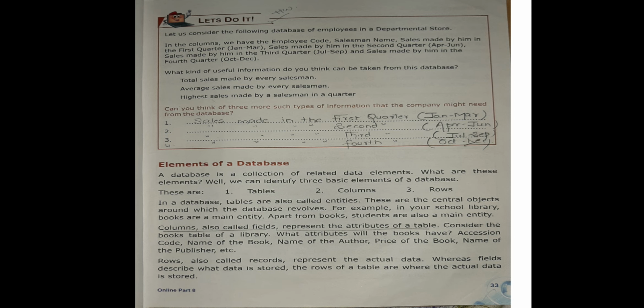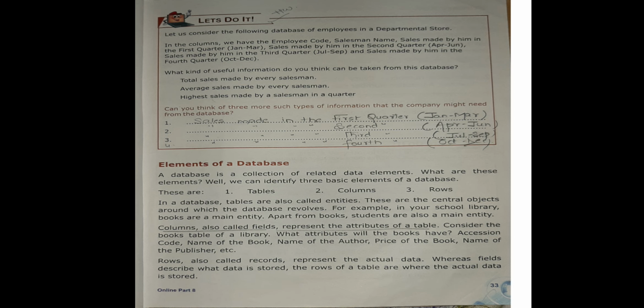For example, in your school library, books are the main entity, and apart from the books, students are also a main entity. Columns are called fields. This is the most important thing: they represent the attributes of the table. Consider the book table of a library. What attributes will the book have? It will have the accession code, name of the book, name of the author, the price of the book, and the name of the publisher also.